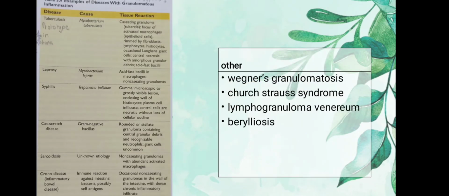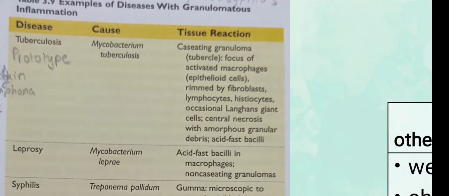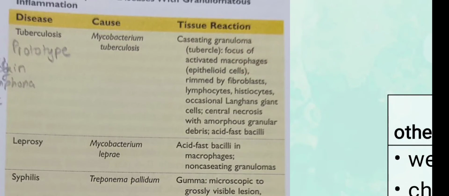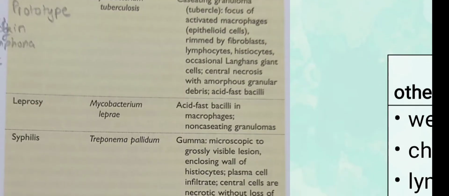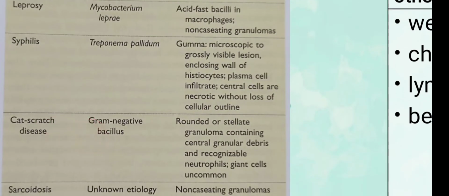So these are some examples of diseases with granulomatous inflammation. Number 1 is tuberculosis, in which you can see caseating granuloma. Then next is leprosy, syphilis, and cat scratch disease. In cat scratch you can find stellate granuloma, in which the necrosis is of a star shape.